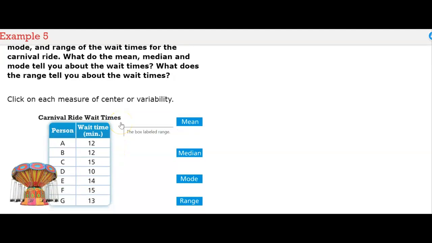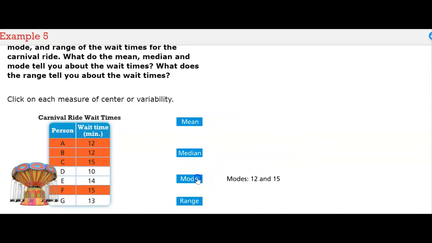Here's the carnival ride wait times, the mean. That's how we find the mean, adding all the numbers together, dividing it by the number of wait times, which is 7, and we get 13. Median. Again, you list from least to greatest. The middle number is the median, which in this case is 13 because there's an odd number, 7. So there's one median.